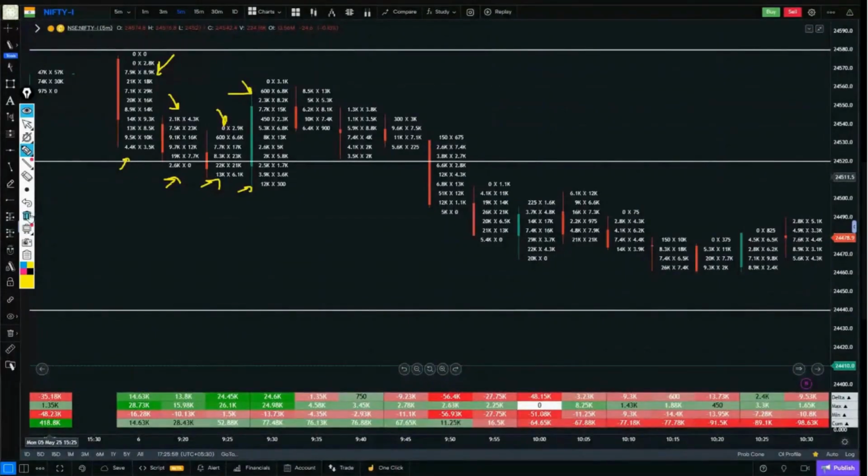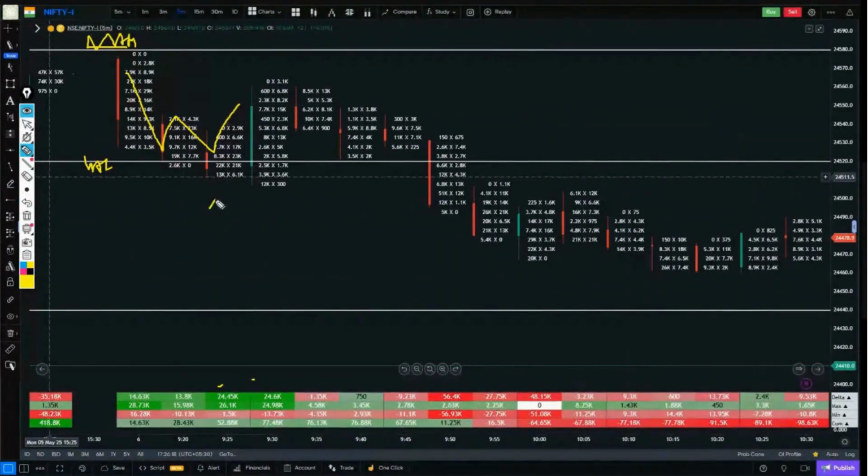Assume that this was the volume node. This was the value area high. And this was the value area low. But right now the market is in between this. And we didn't see any solid volume confirmation on either side. 24,000 is very low volume. If we look at the morning session of the past few sessions, the volume was very low, nothing was clear.